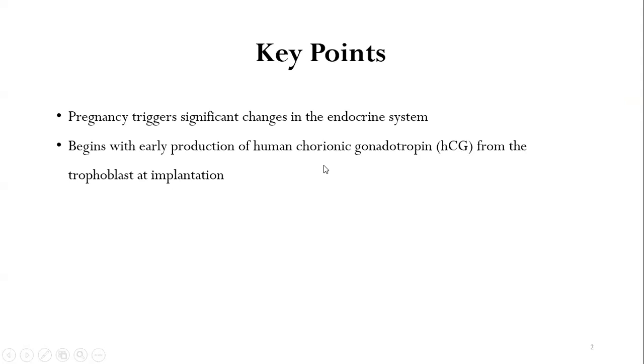Okay, so let's start. In the initial part of the chapter, there are certain key points which are written, and we will discuss these key points. You may get questions from these key points as well, particularly in your entrance exams. As we all know, pregnancy triggers significant changes in the endocrine system, and these changes begin with the early production of the human chorionic gonadotropin hormone from the trophoblast, which occurs at implantation.